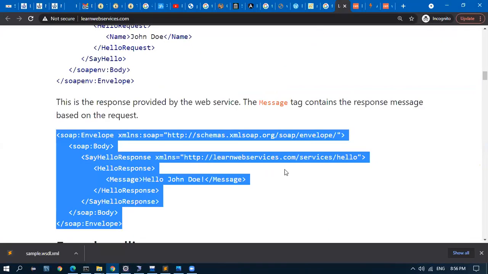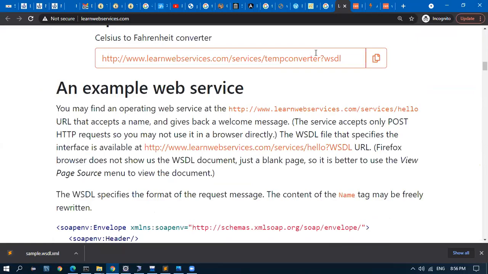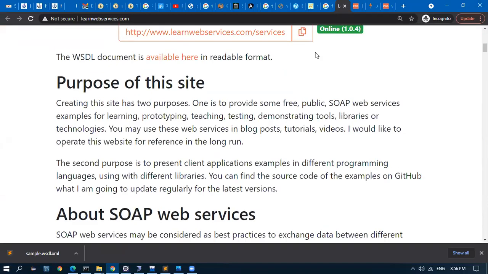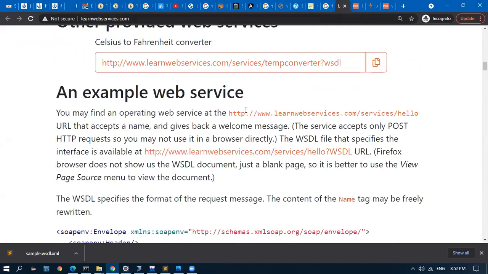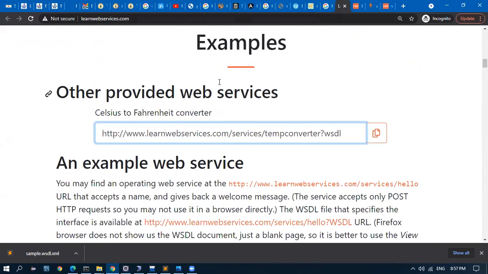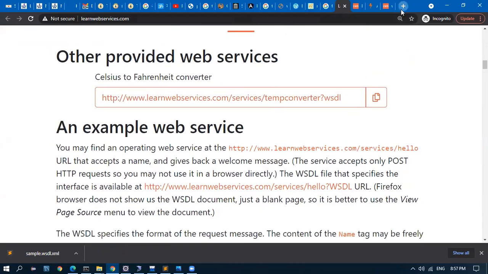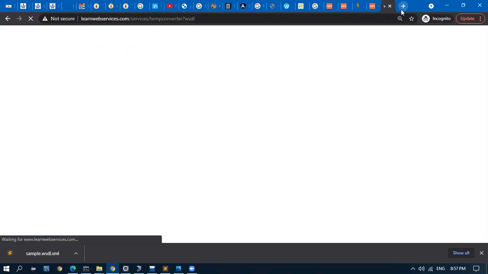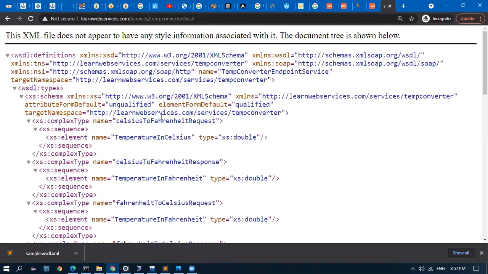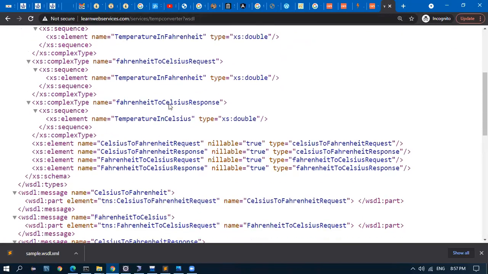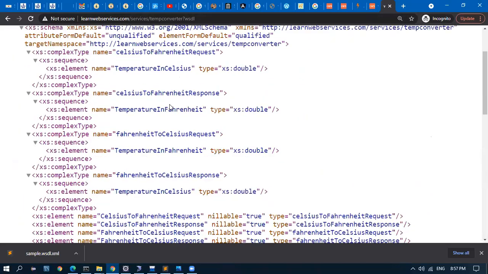Let me see if there is any other service, like a temperature converter. Okay, another provided web service. There is something else called temperature converter. I'll go to this web service. I have not seen this before. I'm seeing it freshly in front of you.